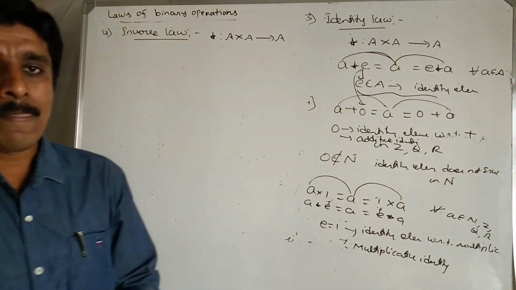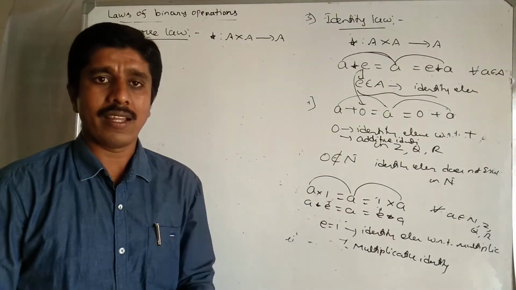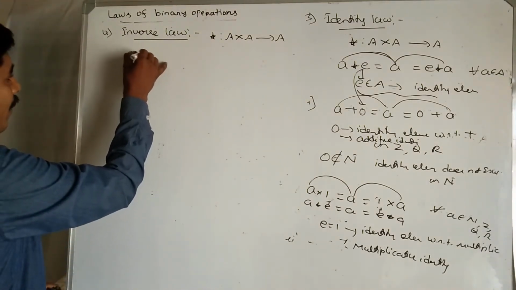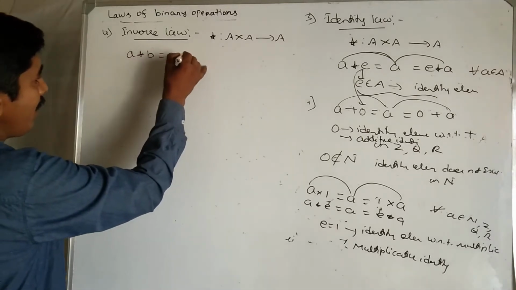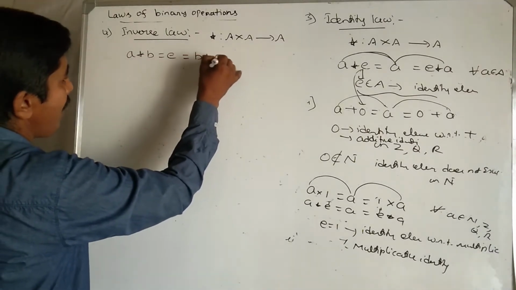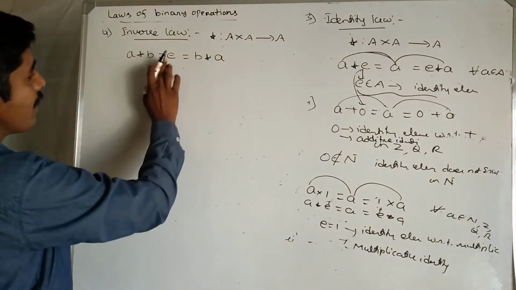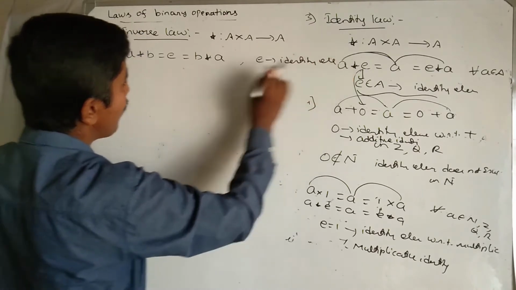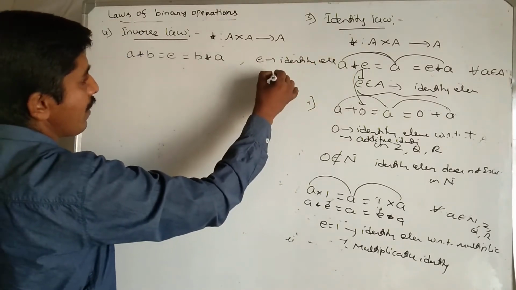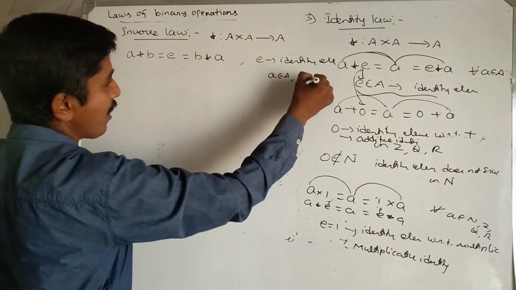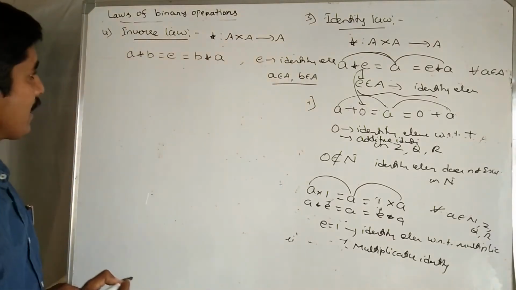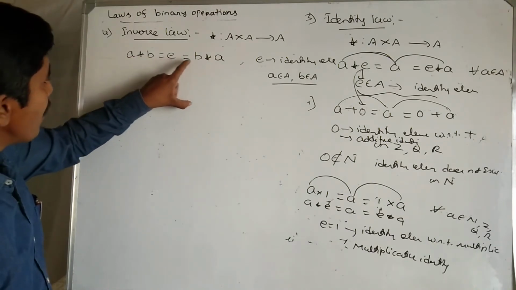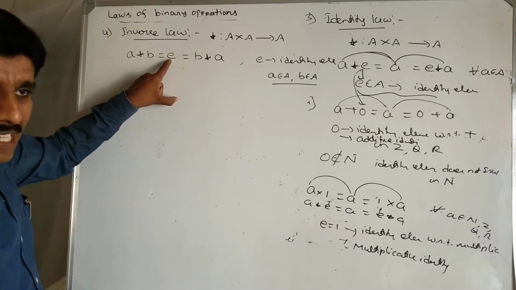When we say that the inverse of an element exists, that the element is invertible, mind it: A star B equal to E, B star A equal to E. Here E is the identity element, we know that. Both A and B belong to set A. So A star B equals the identity element, and B star A equals the identity element.